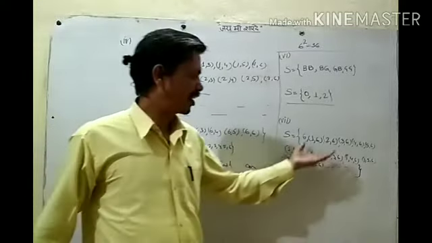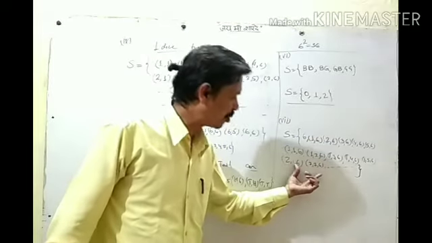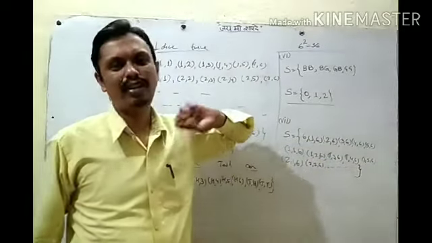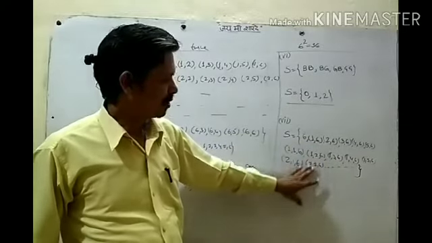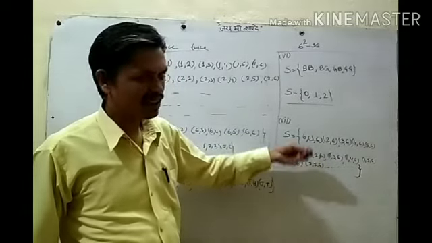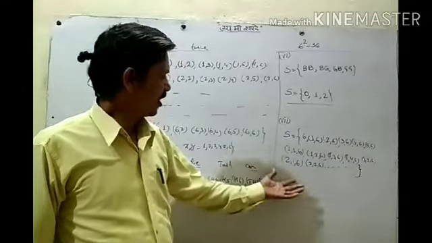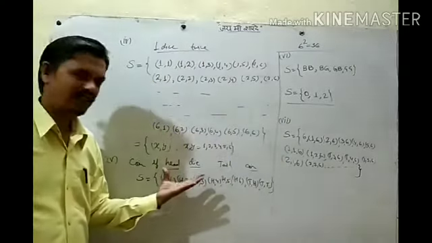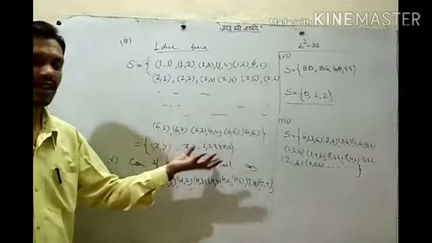So your sample points will be unlimited. So this is the sample space for throwing a dice until we get 6. Okay, so this is clear. If any doubt you can write in the comment box.